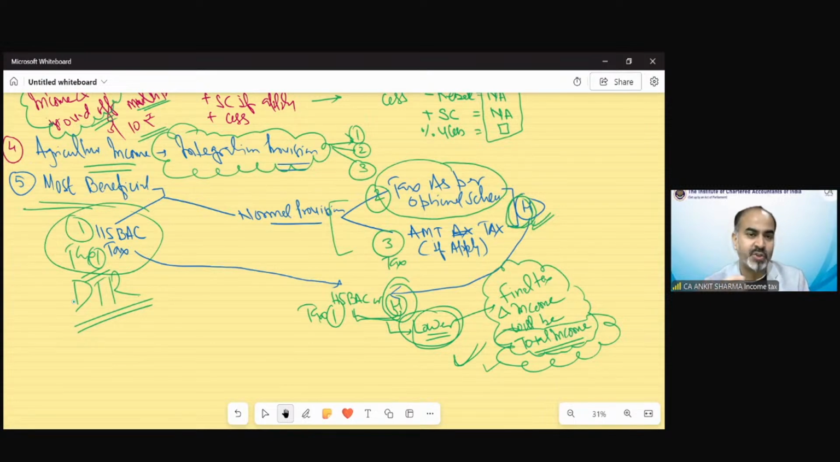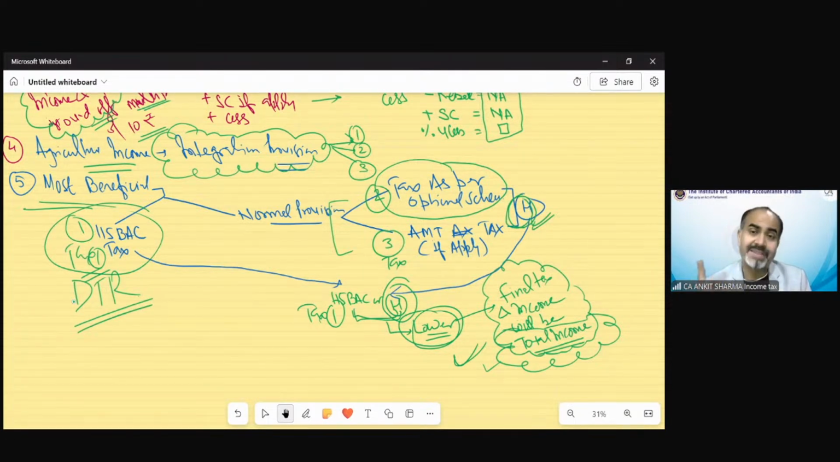One is as per section 115BAC, then tax as per normal scheme, then tax as per AMT if applicable. There are certain cases in which AMT is not applicable. So if AMT is not applicable, then only the point number 2 tax and the 115BAC tax, whichever is lower, needs to be your final tax liability.